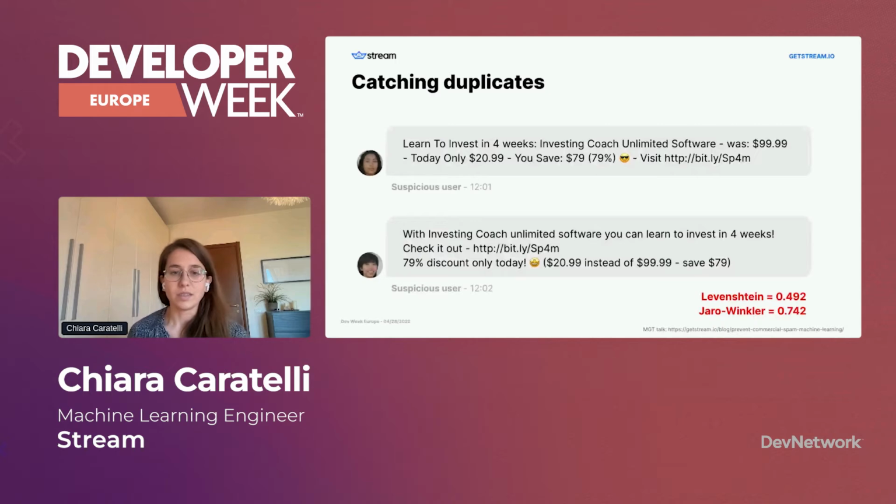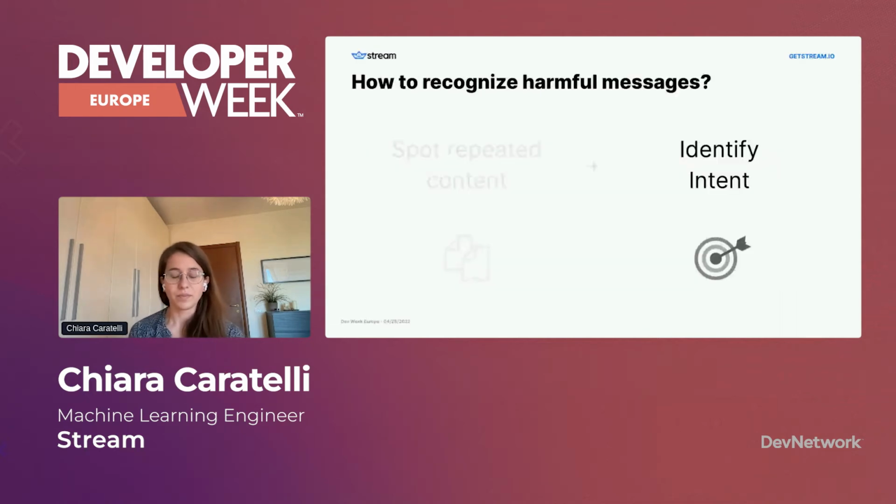So for the Levenshtein distance, you can see that it's less than 0.5. So this means that they're really different from each other. So yeah, this is the first problem that we encountered, and I will go back to this later. Now let me talk about the second feature of spam messages.